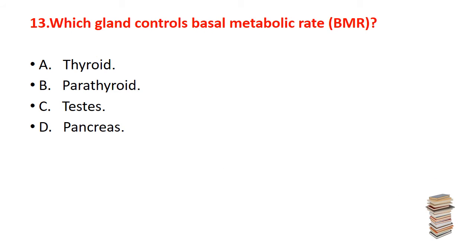Now, the question number 13. Which gland controls basal metabolic rate, or we can say BMR? First option A, thyroid gland, B, parathyroid gland, C, testes, and D, pancreas. The correct answer is A, thyroid gland.